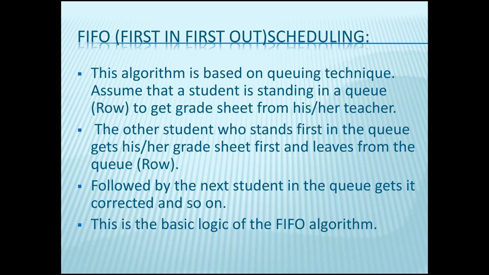Assume that a student is standing in a queue to get a grade sheet from his or her teacher. This is one example of FIFO. The student who stands first in the queue gets his or her grade sheet first and leaves the queue, followed by the next student in the queue, and so on. This is the basic logic of the FIFO algorithm.